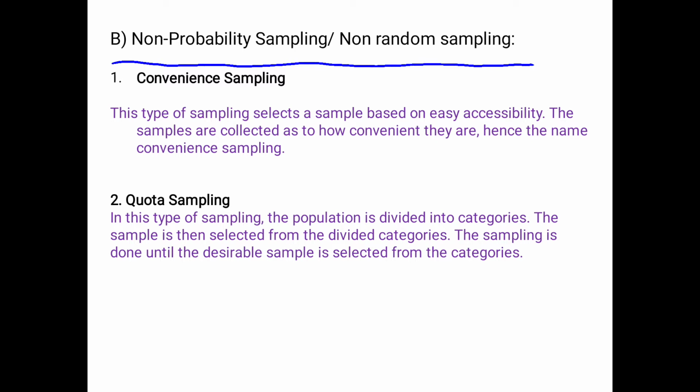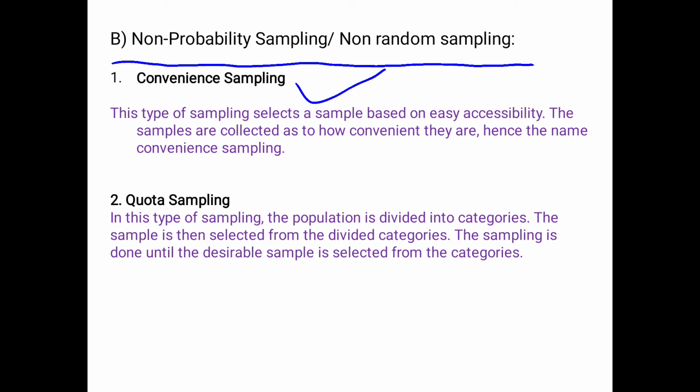The first method, convenience sampling. Convenience sampling is one of the simplest methods. It is based on the convenience of the researcher. Wherever the researcher finds it convenient, he simply collects the sample units.